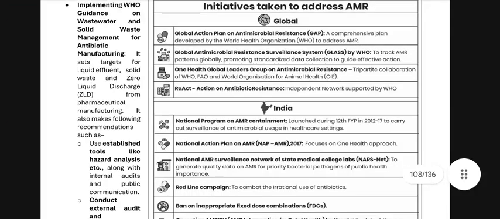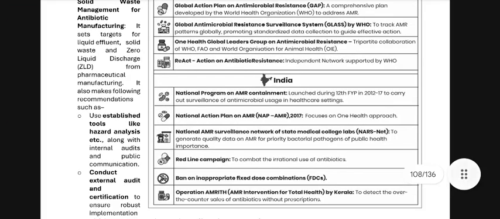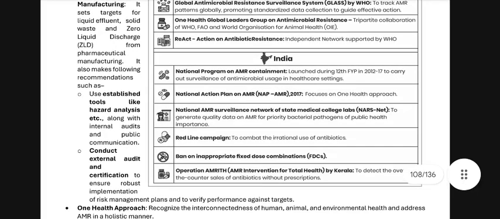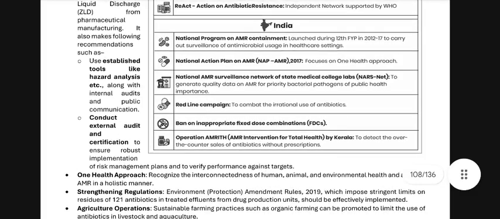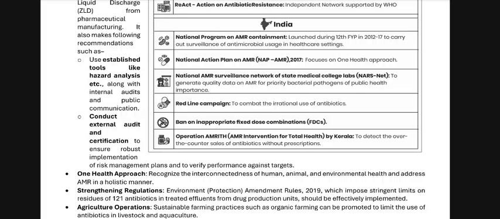India: a national program on AMR containment launched during the 12th Five-Year Plan, 2012 to 2017, to carry out surveillance of antimicrobial usage in healthcare settings. Okay, a National Action Plan on AMR, NAP-AMR 2017, focused on One Health approach; national AMR surveillance network for state medical college labs, NARS-Net, okay, to generate quality data on AMR for priority bacterial pathogens of public health importance. Okay, like campaign to combat the irrational use of antibiotics.